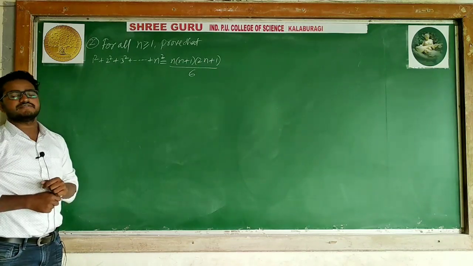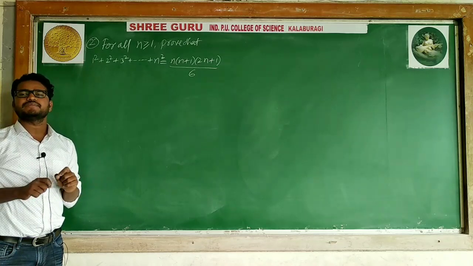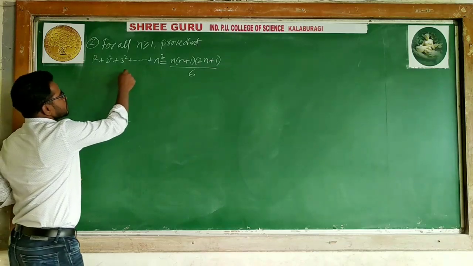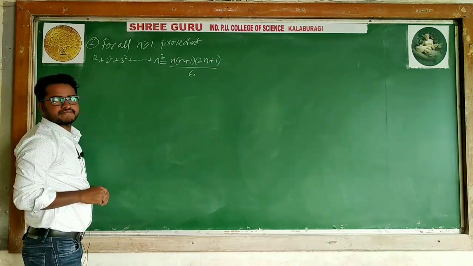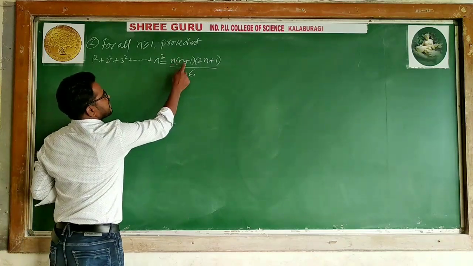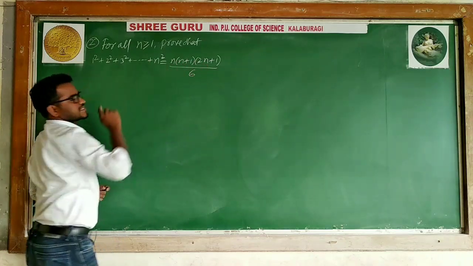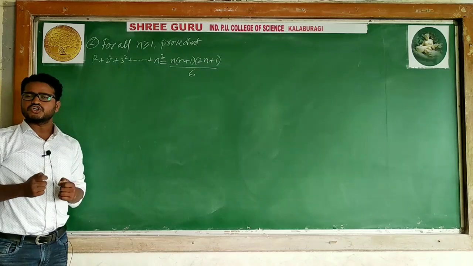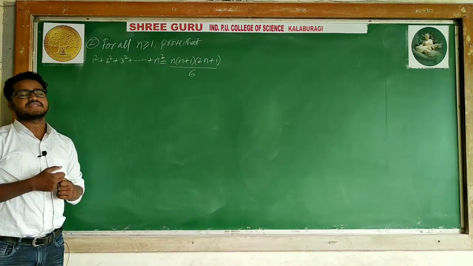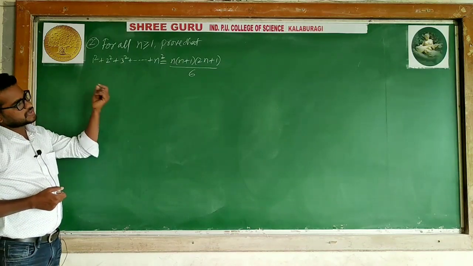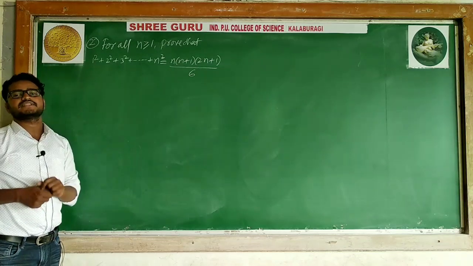In the case of the second step, what will I get? The only thing is we are replacing n with k. 1 square, 2 square, 3 square, and so on, k square, with n as k, equals k into k plus 1 into 2k plus 1 divided by 6. Before solving this problem, you should know all these things. Means k into k plus 1, 2k plus 1 divided by 6 is the second step.